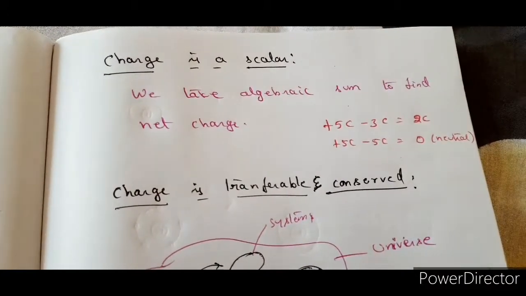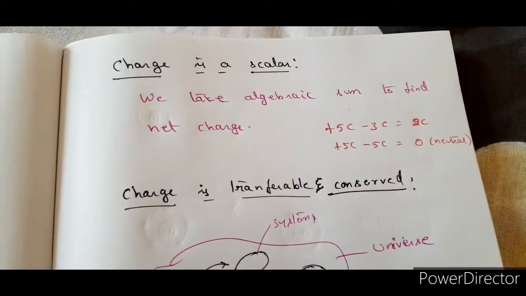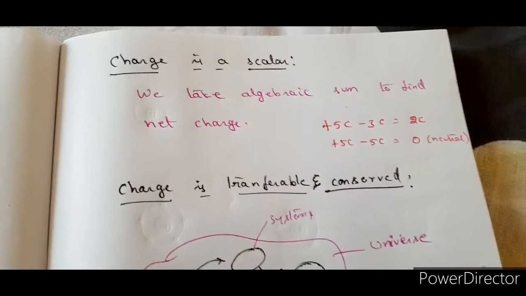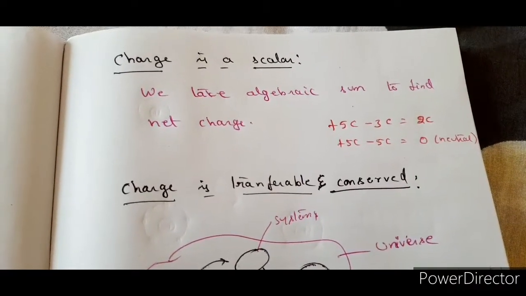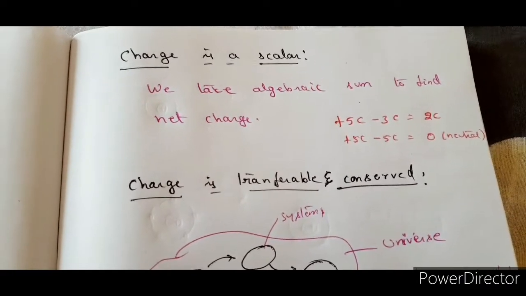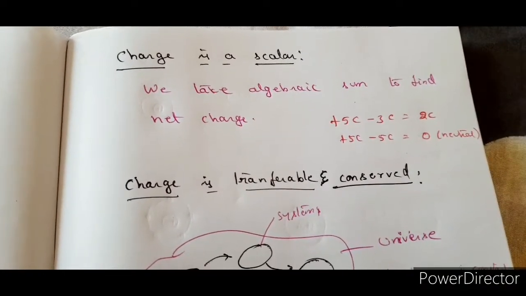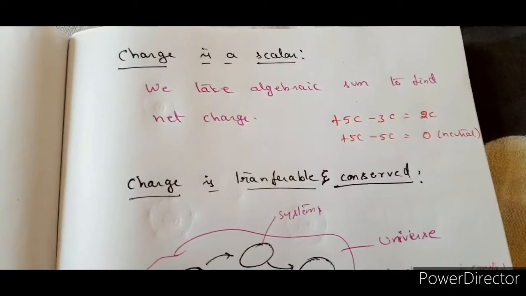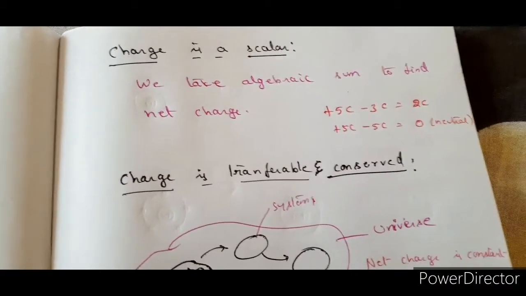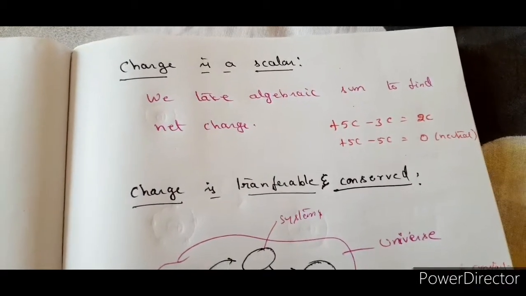So suppose you have 5 coulombs of a charge and then this is brought in contact, or something like that, and we wanted to find the net charge because of 5 coulombs and minus 3 coulombs, the net charge is going to be 2 coulombs. So we are going to take only the algebraic sum here. Please remember, charge is a scalar quantity. Of course, mass is also a scalar quantity, but mass doesn't have a negative sign. Mass is always positive, but charge is positive as well as negative.